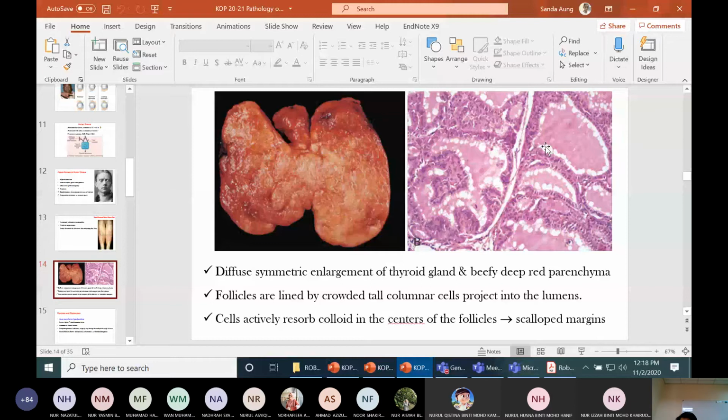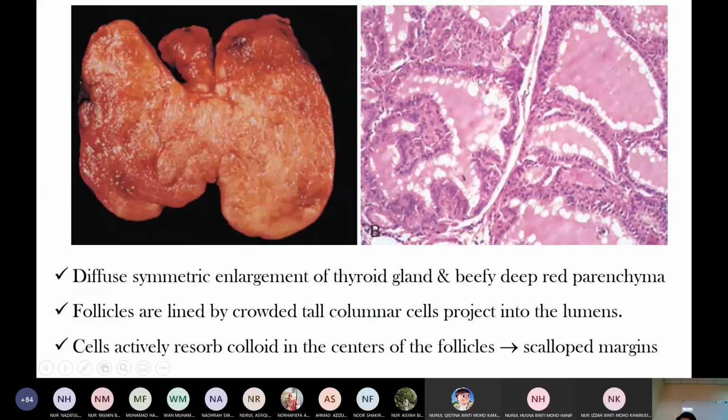So when we see the scalloped margin in the follicle, we can say that this thyroid gland is active. Normally the lining epithelium, if it is columnar epithelium, then the gland is active. If the lining epithelium is flat, then we can say it is an inactive gland.